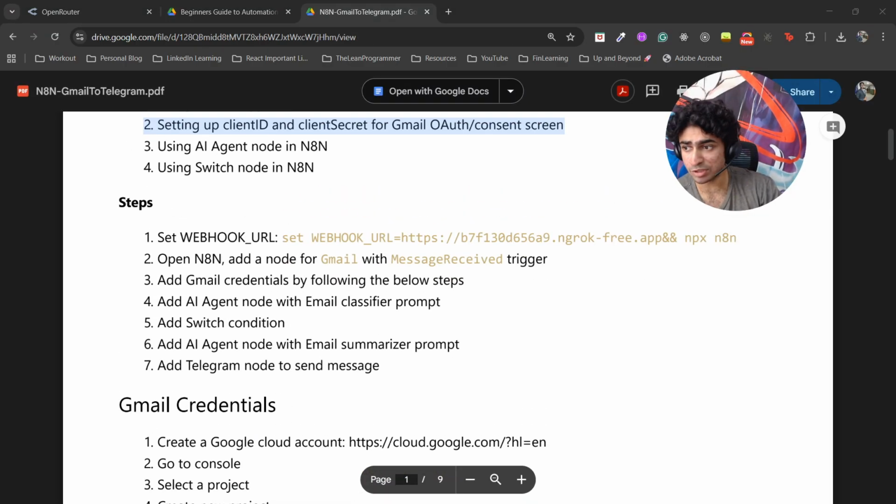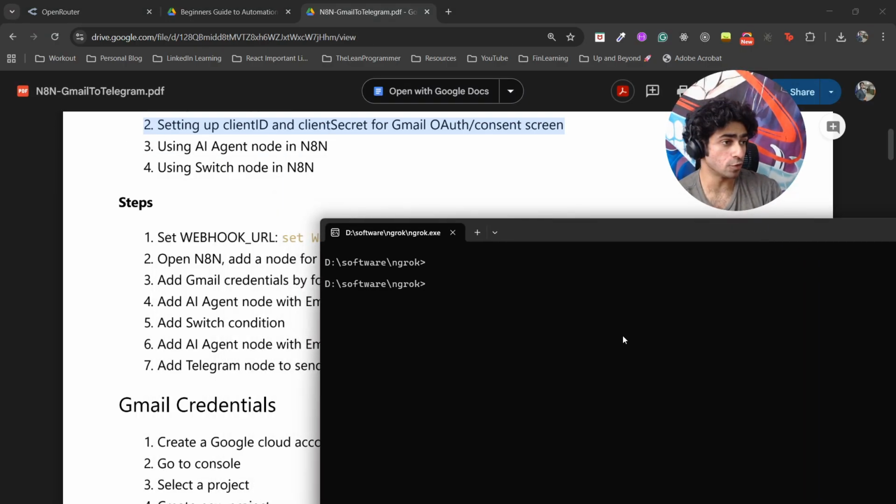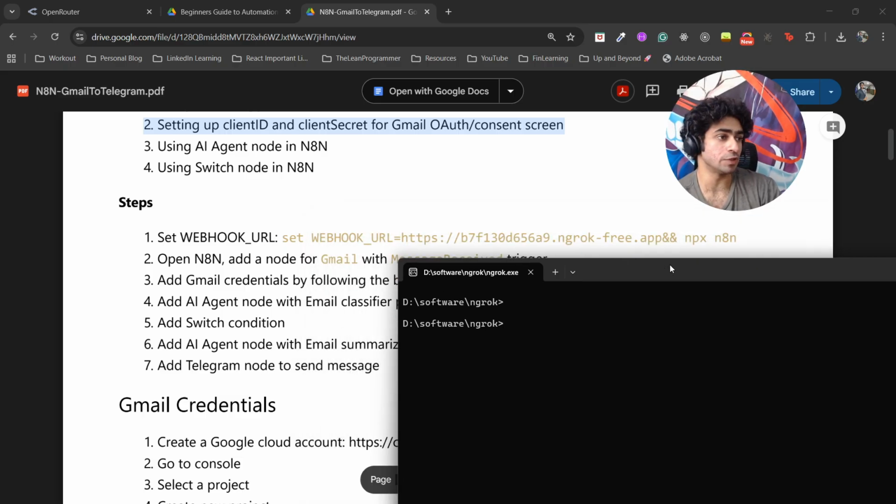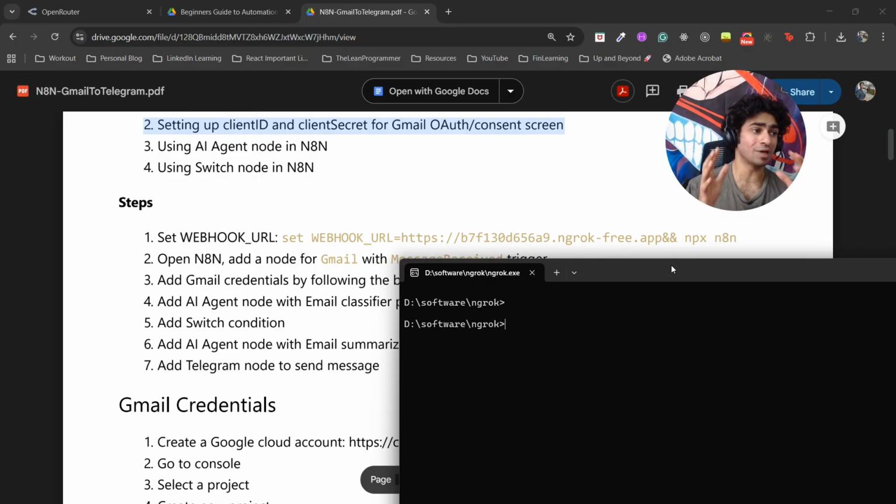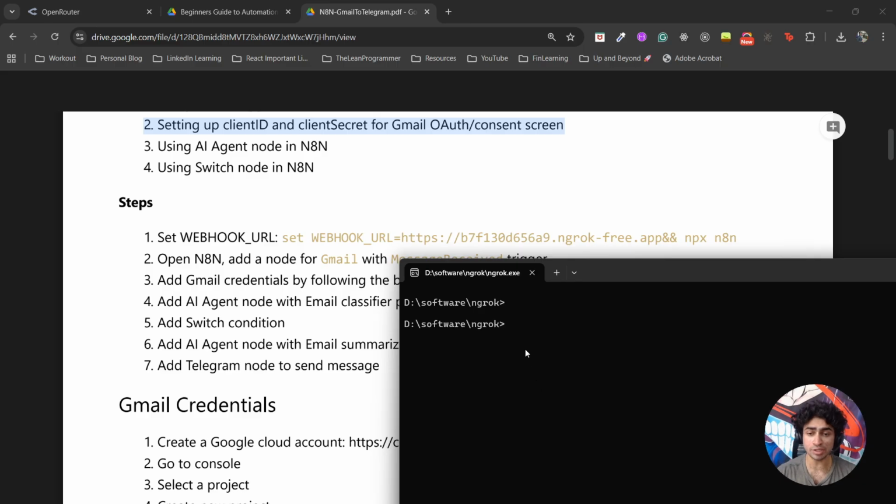So these are simple steps. First of all, I'm going to start my ngrok. Why do we need ngrok? Because we are running N8N locally, and especially in Telegram, you might not be able to connect Telegram to your locally running N8N. So you need a URL it can hit whenever you get a message or have to send a message. So you need a webhook URL basically. You can read more about it in my previous videos on Telegram agents, Telegram bots. You would love it. So first thing, I'm going to start my ngrok server.